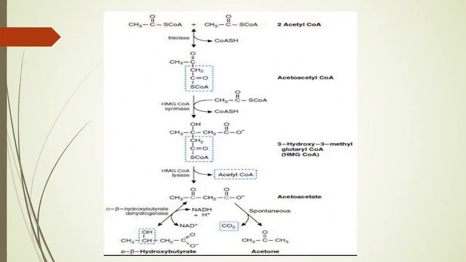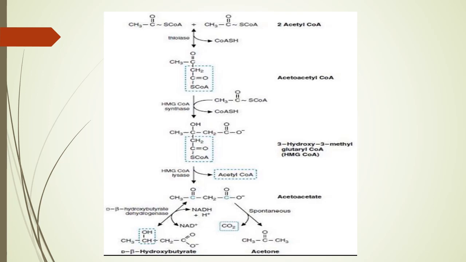This is the synthetic pathway of ketone bodies like acetoacetate, beta-hydroxybutyrate, and acetone, and it is also known as ketogenesis. Two molecules of acetyl-CoA react in the presence of thiolase enzyme and form acetoacetyl-CoA. Then acetoacetyl-CoA reacts with one molecule of acetyl-CoA and gives 3-hydroxy-3-methylglutaryl-CoA, which is also known as HMG-CoA, and this reaction is catalyzed by HMG-CoA synthase enzyme.